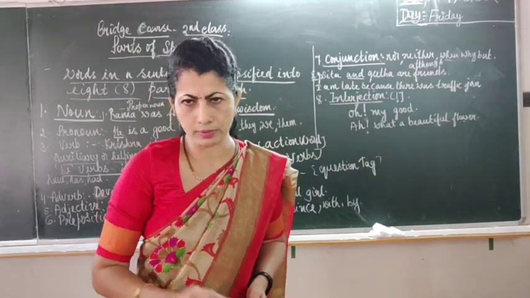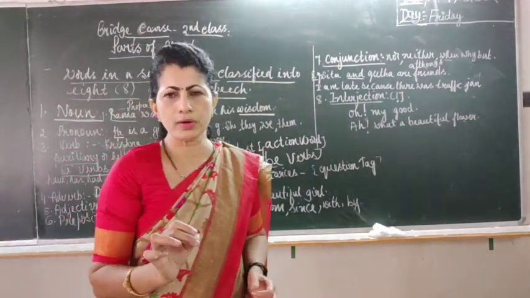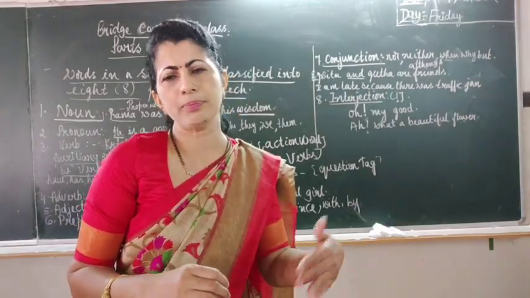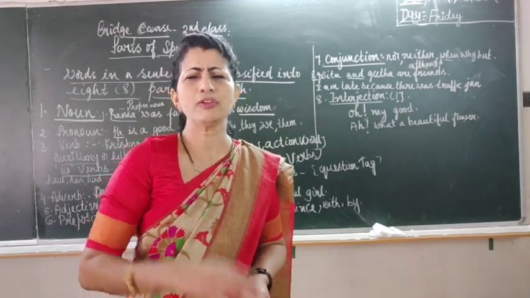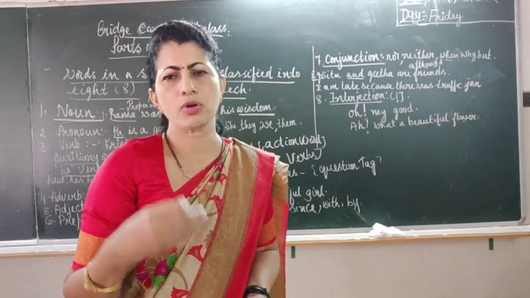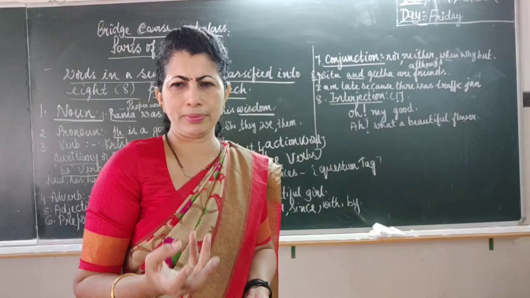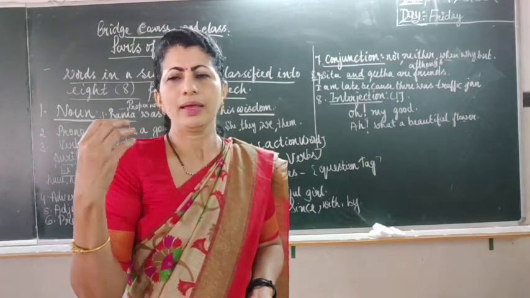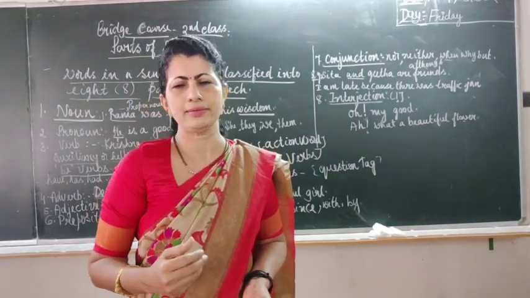Let's start with the first one, that is noun. Noun is a word which is the name of a person, place, any animal or anything. So there are 4 kinds under that. Abstract noun is talking about the quality, it's talking about the state: happiness, honesty, good. In the examination they won't ask you what is the type, let's understand this.